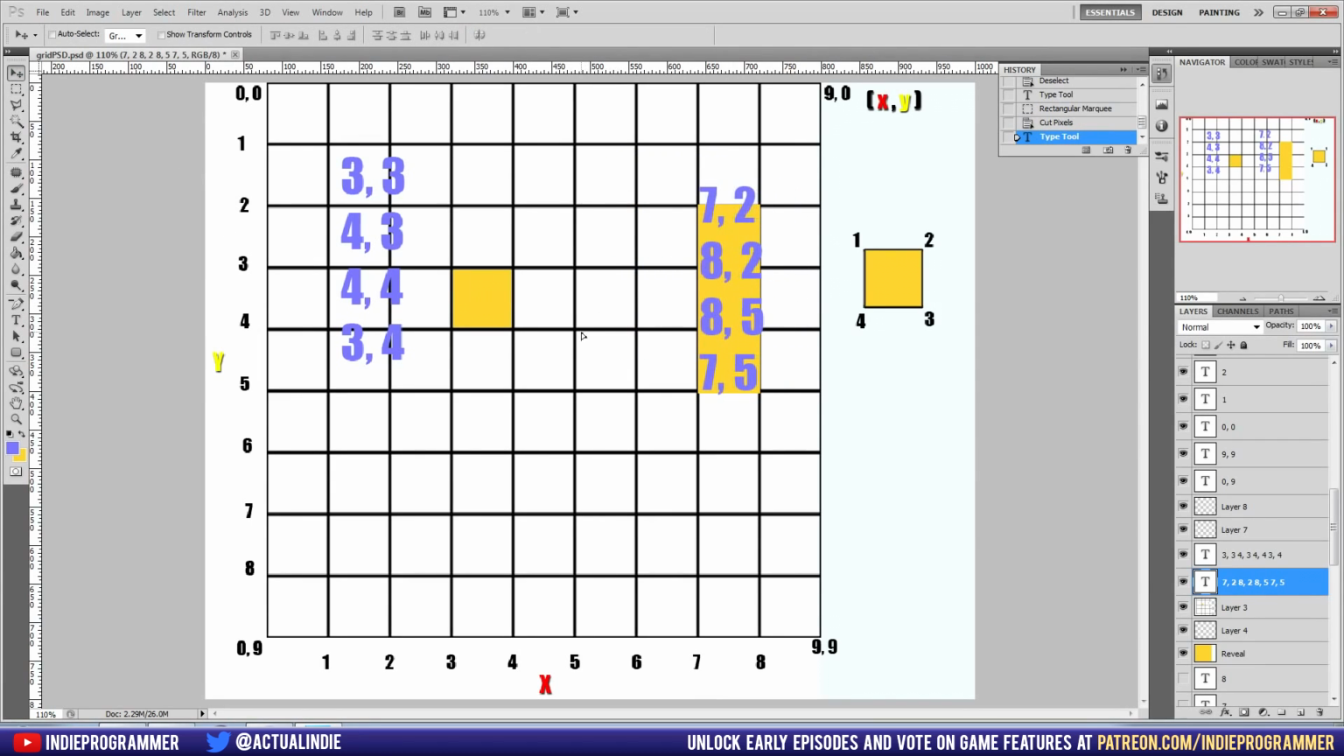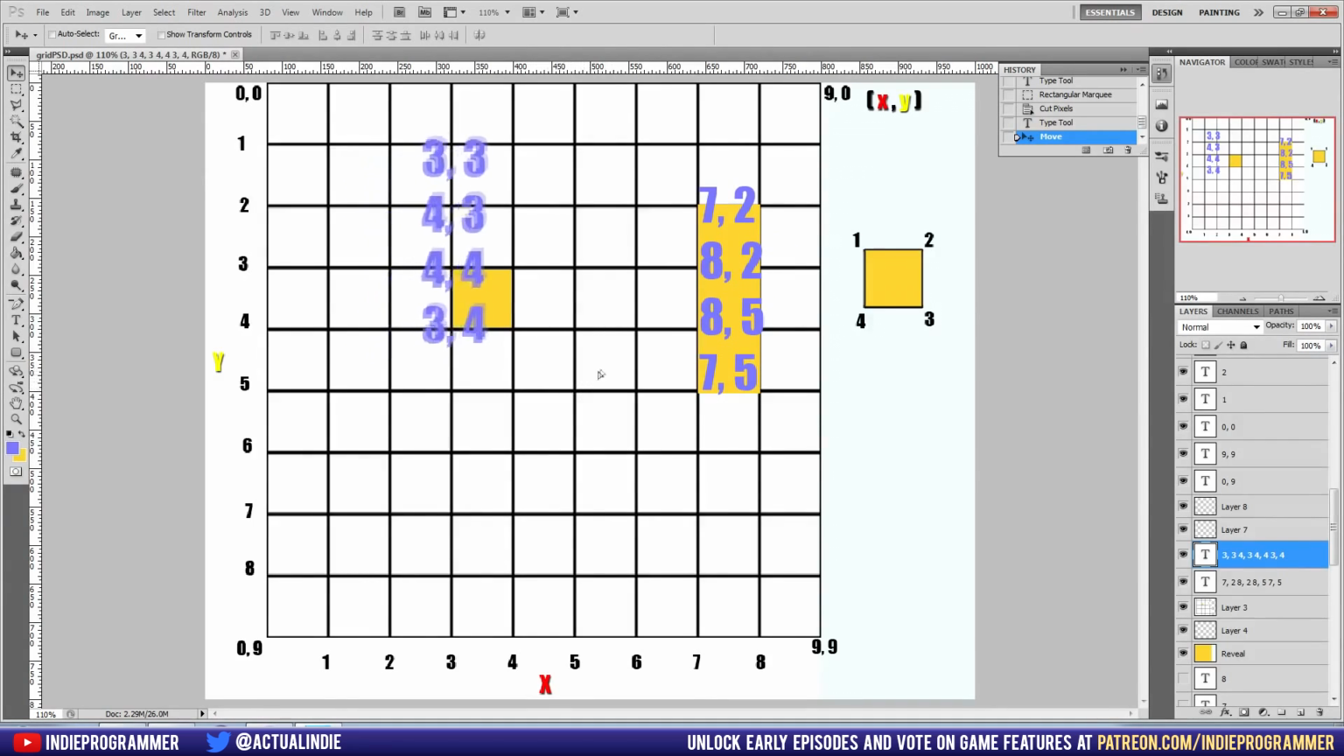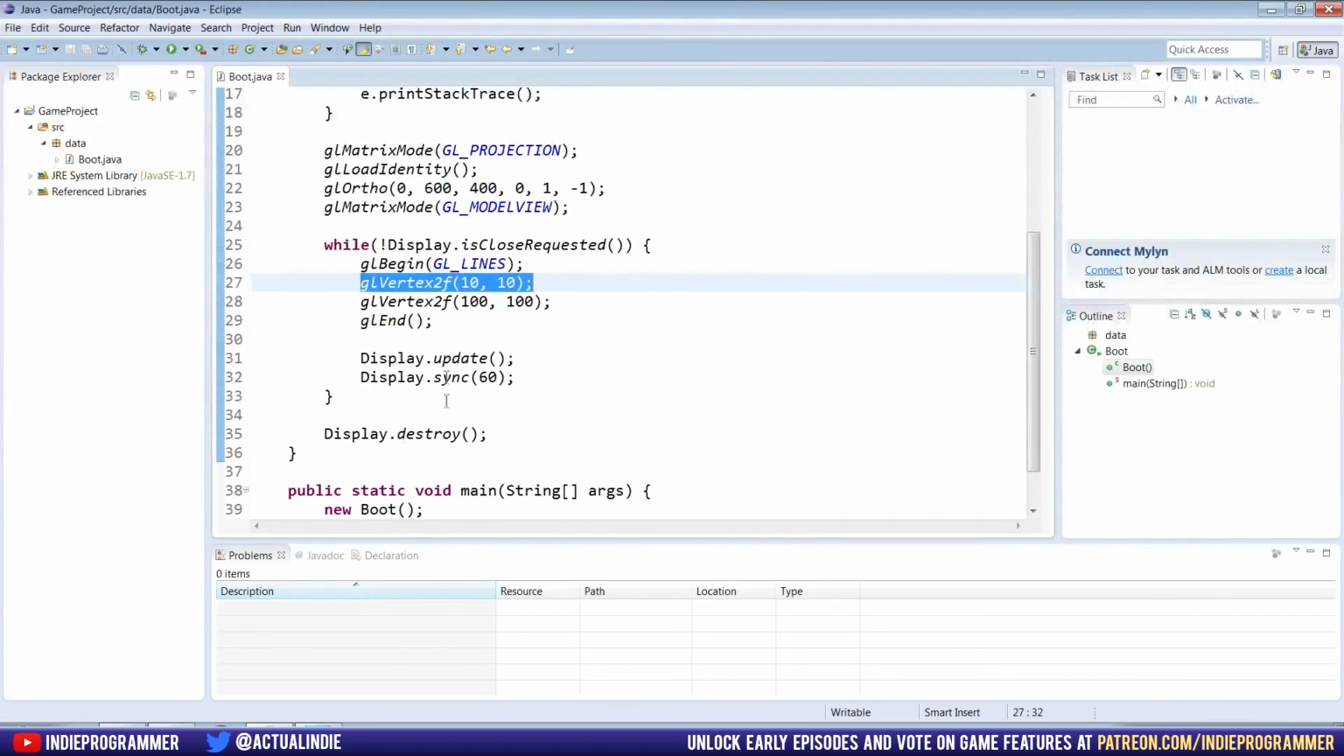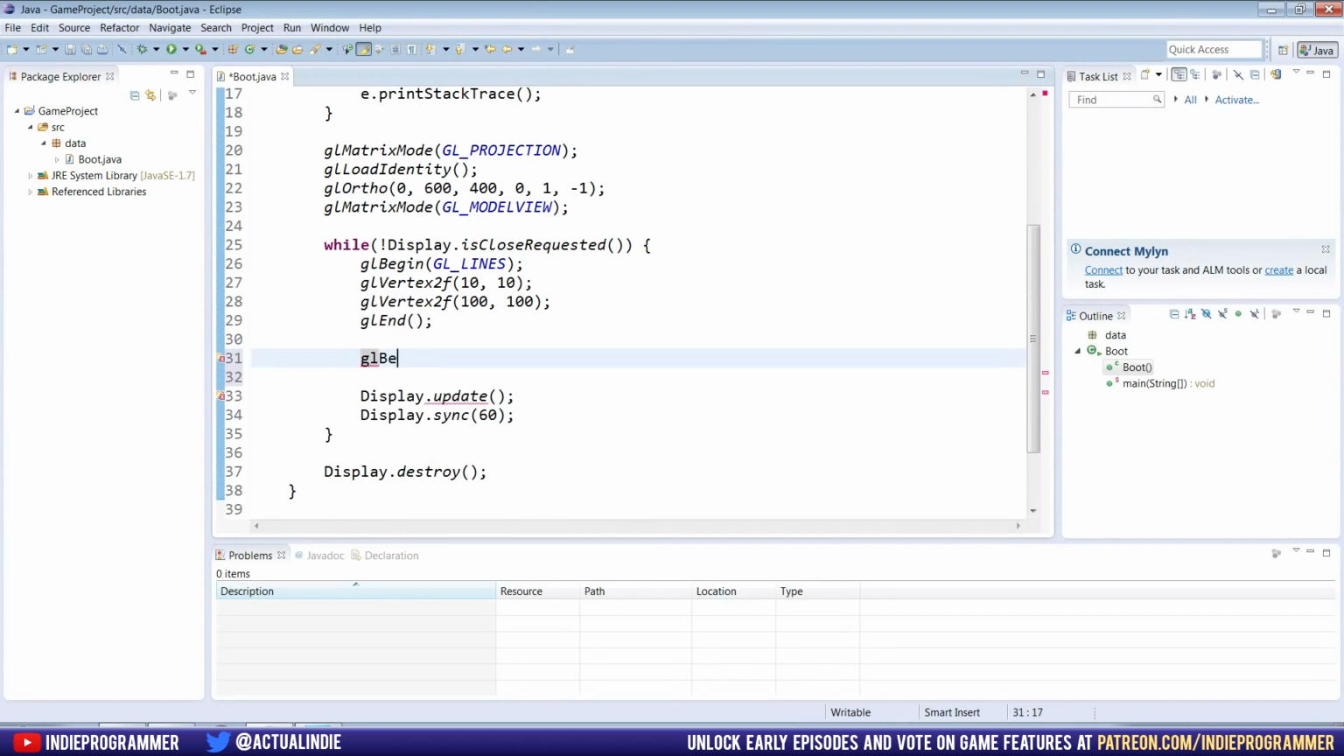So that's how coordinate systems work. If you guys need to pause it and double check what we just did, I think I got it all right. So we're going to go back to our program now and begin this.